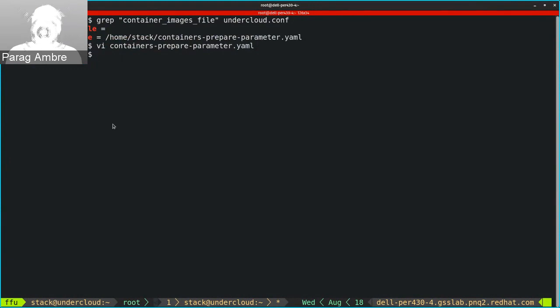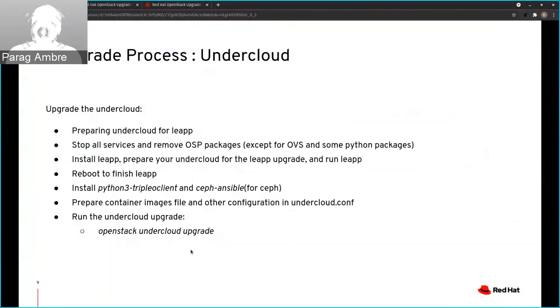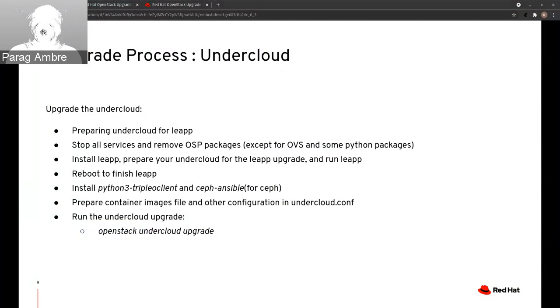And finally run the command openstack undercloud upgrade to upgrade the director. This command launches the director configuration script. The director upgrades its packages and configures its services to suit the settings in the undercloud.conf file. This script also starts all OpenStack Platform service containers on the undercloud automatically. And this script takes several minutes to complete.